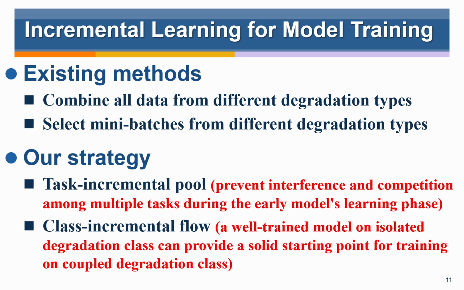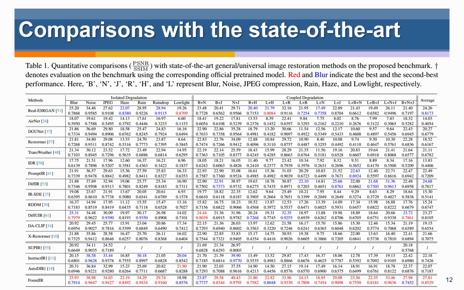We evaluate our method on the proposed dataset and several real-world benchmarks. Table 1 shows the quantitative comparisons with SOTA methods on the proposed benchmark, where our FoundIR achieves the best performance across a broad range of image degradation types, including both isolated and coupled degradations.